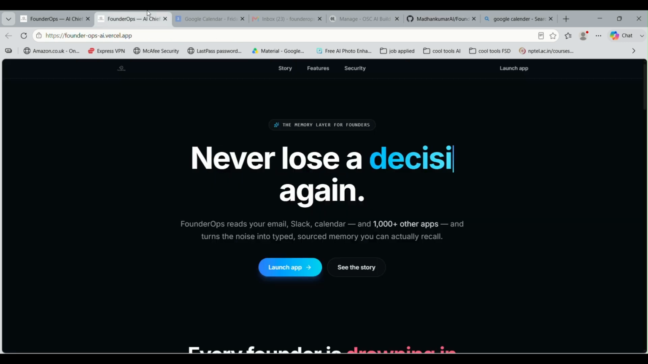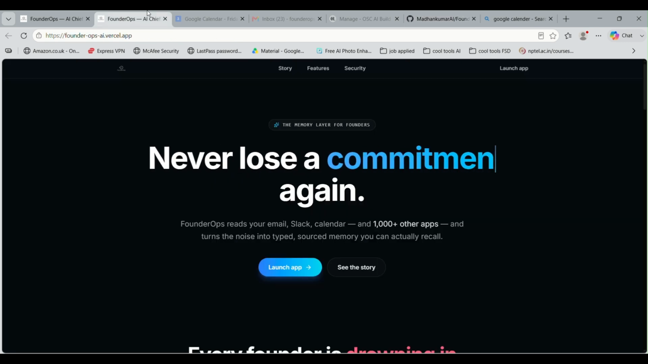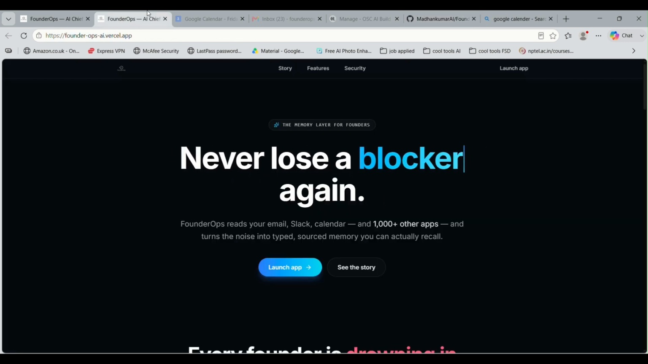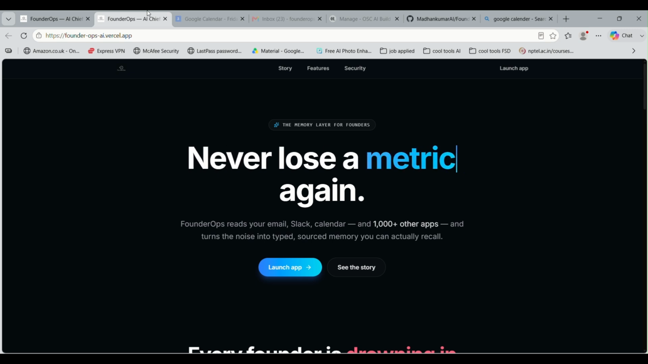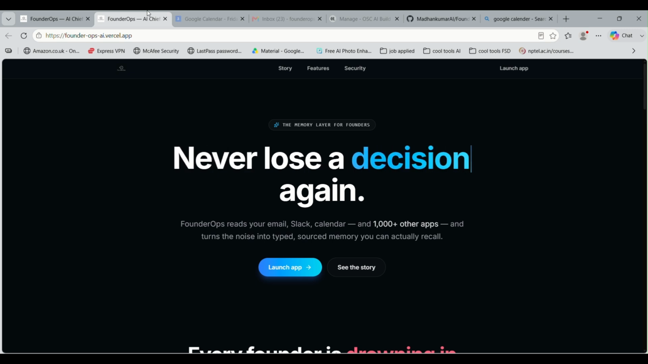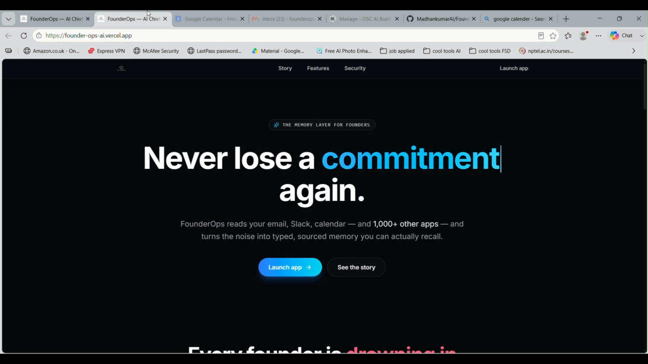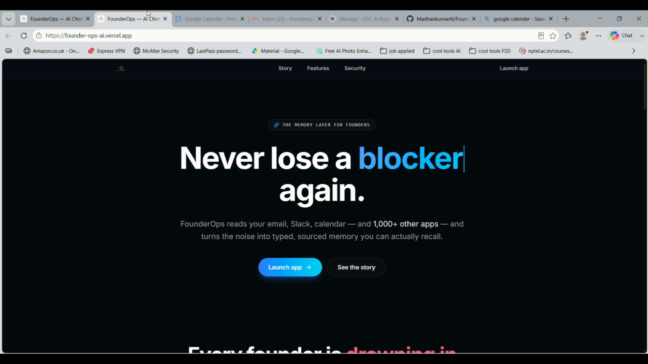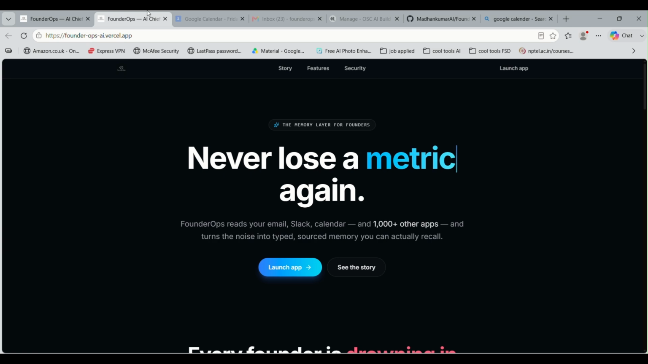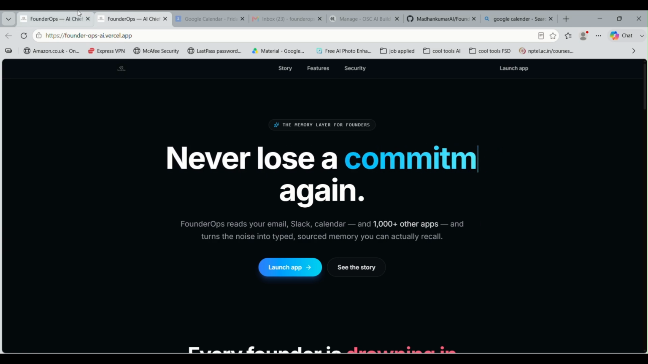With a single click, it connects to more than 1,000 apps: Gmail, Slack, Notion, and many more. Instead of asking founders to write notes or update CRMs, Founder Ops works quietly in the background. It reads activity across every connected tool, filters out the noise, and automatically converts meaningful events into structured memories. Let's see it in action.